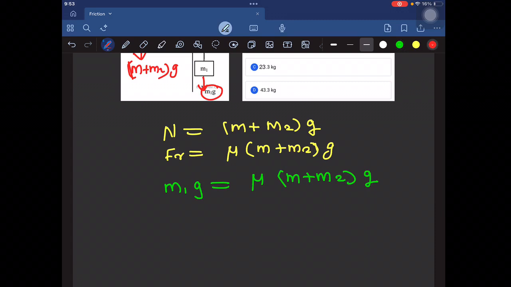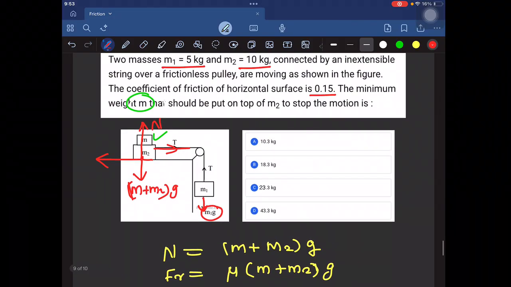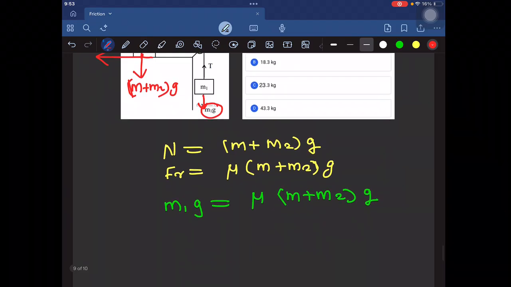So we can write the net force on this system will be equal to mg sin 53, that is the pulling force, minus the friction on the capital M block, mu into normal, which is mu into capital Mg cos 53.